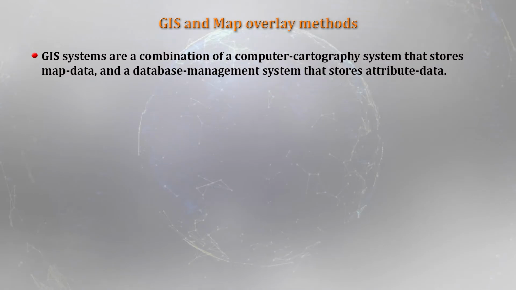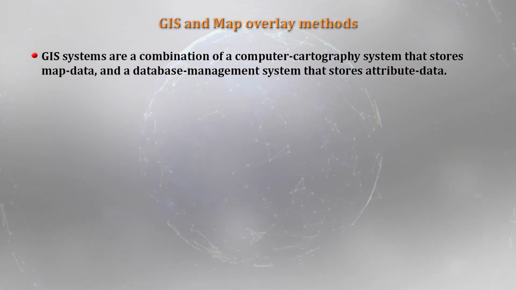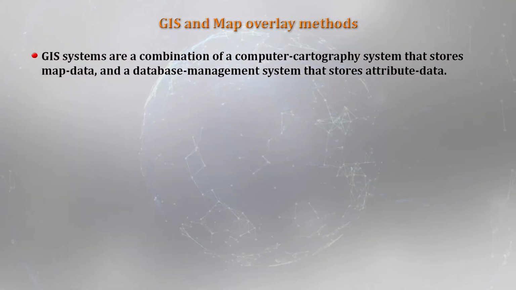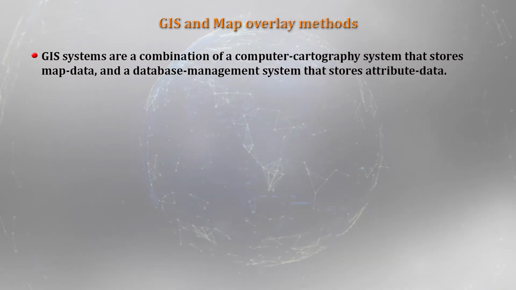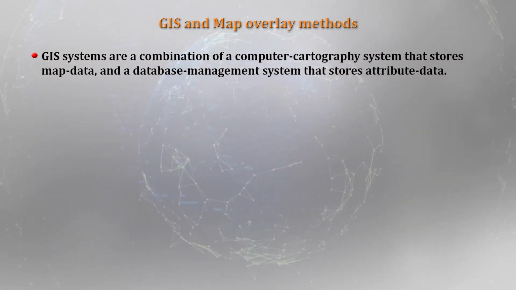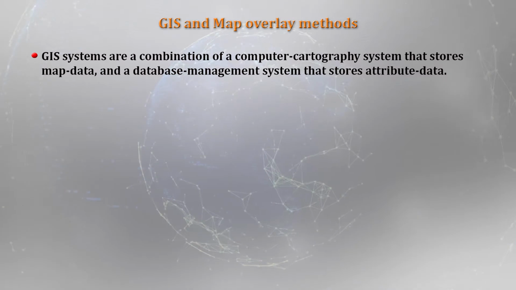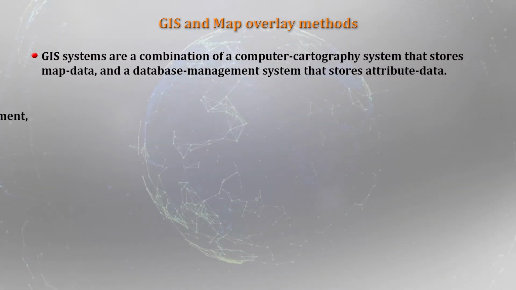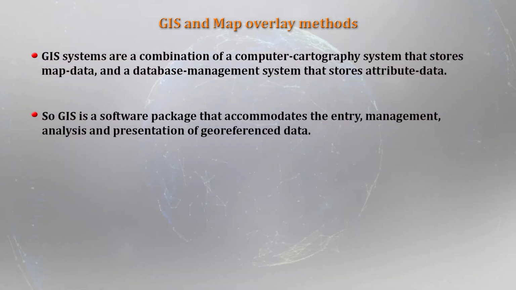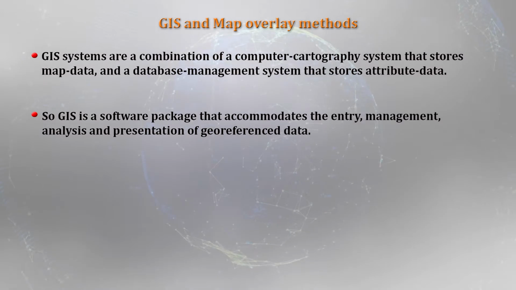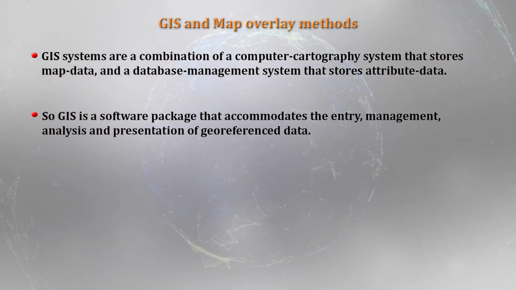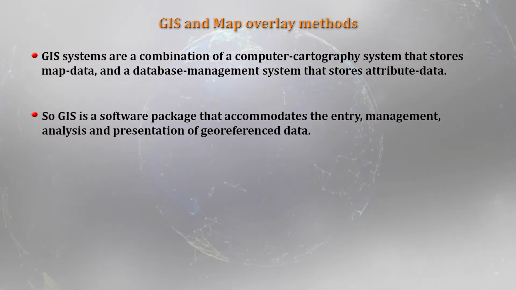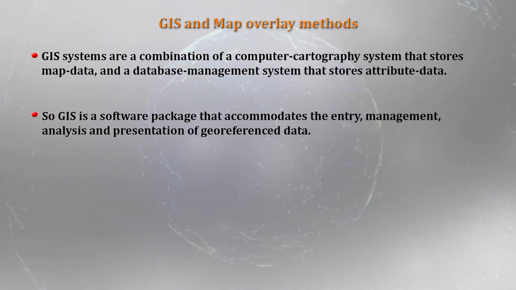In other words, the data has two components: the spatial component and the attribute data, well managed using a database management system, DBMS. GIS is also a software package that accommodates the entry, management, analysis and presentation of georeferenced data.